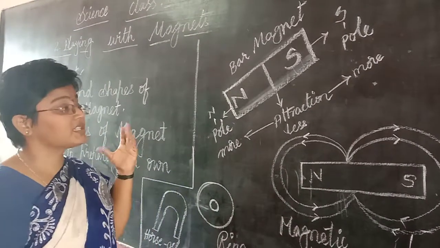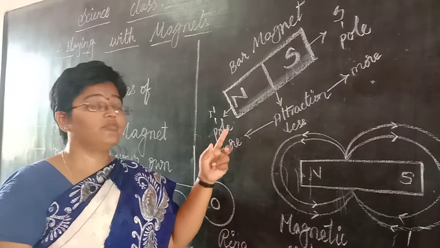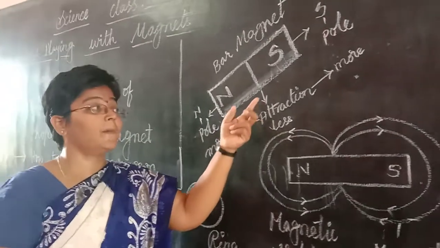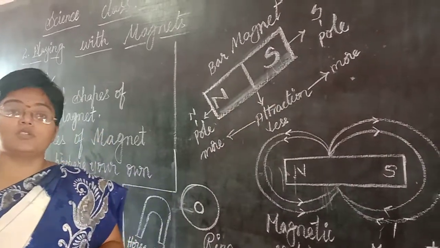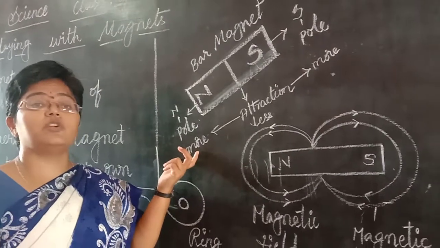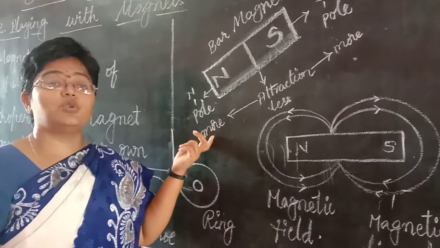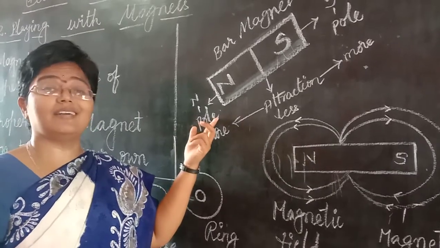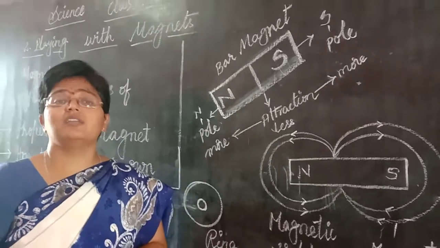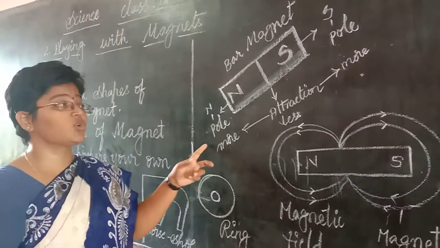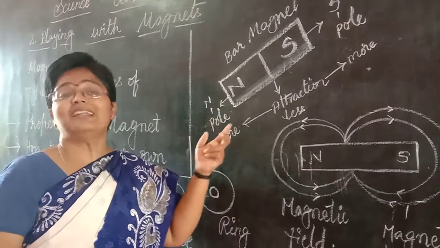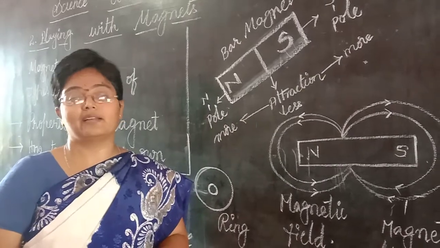And as we have discussed, the attraction of a magnet is more near the poles when compared to the middle part of the magnet. As if I told you to do an experiment with sand particles: if you dip the magnet in sand, you can see that near the poles more particles get attracted to the magnet. So this shows that the poles of a magnet possess more attraction when compared to the middle part.